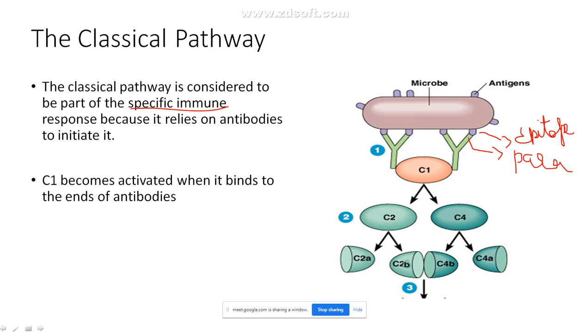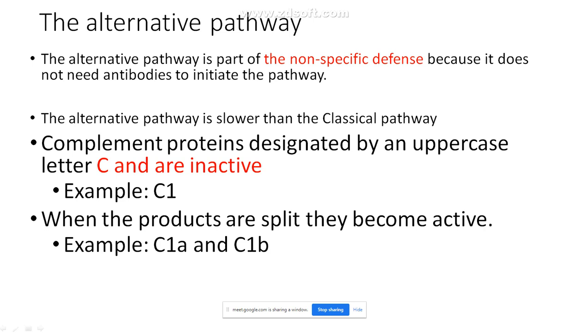The second method is called the alternative pathway. The alternative pathway is a non-specific defense. That is, it does not require any B cells to get itself activated. It does not need the antibodies or the B cells.